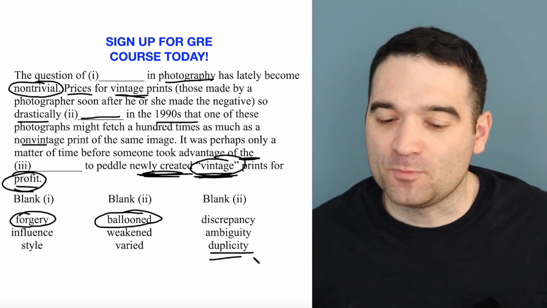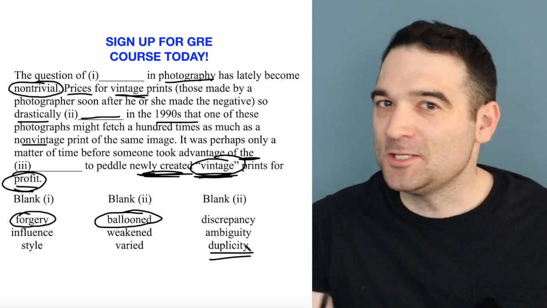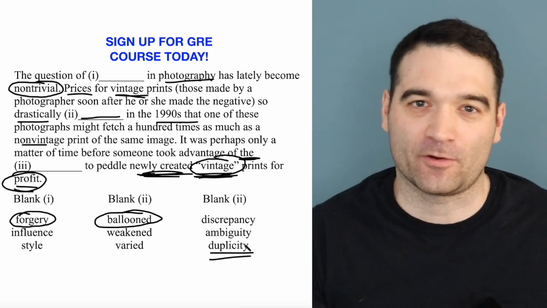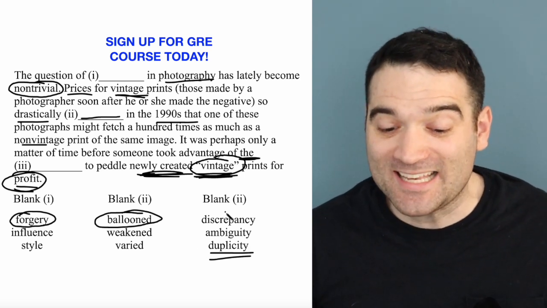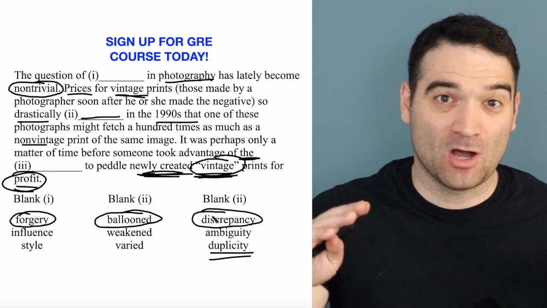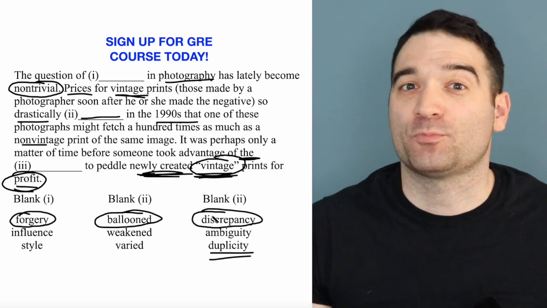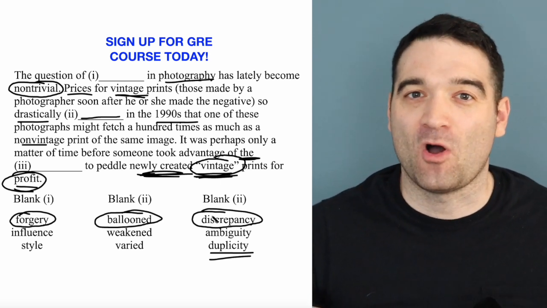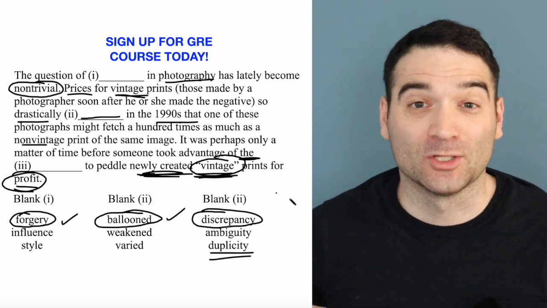A lot of people go with duplicity, but that means like trickery. These people are not taking advantage of trickery, they're committing trickery. What they're taking advantage of is a discrepancy between the price of an old picture and the price of a new picture. So these vintage prints are worth so much that people are forging them. Correct answers here: forgery, ballooned, and discrepancy.